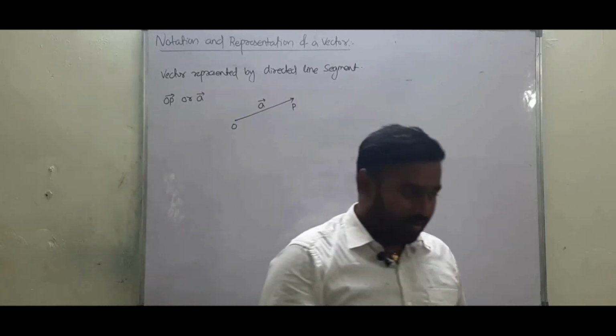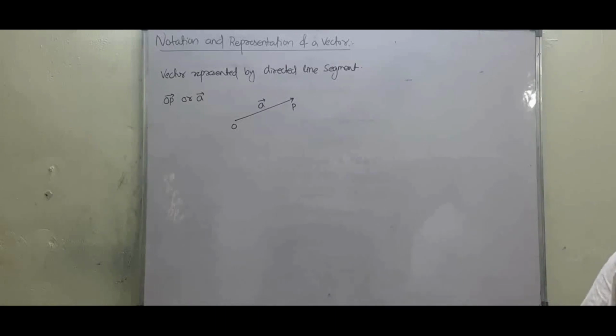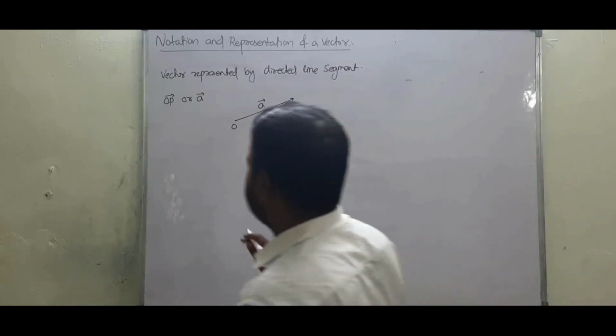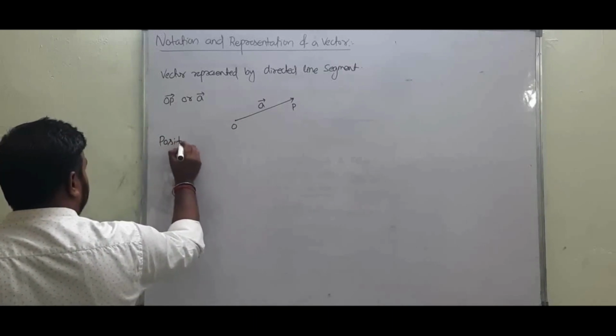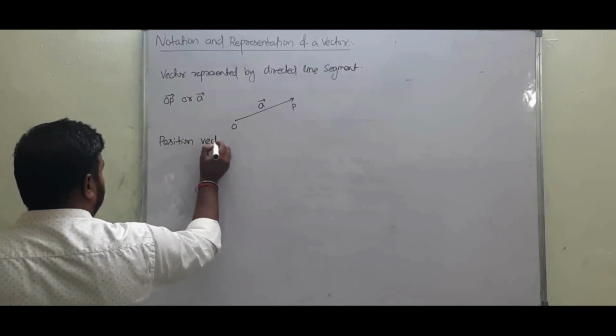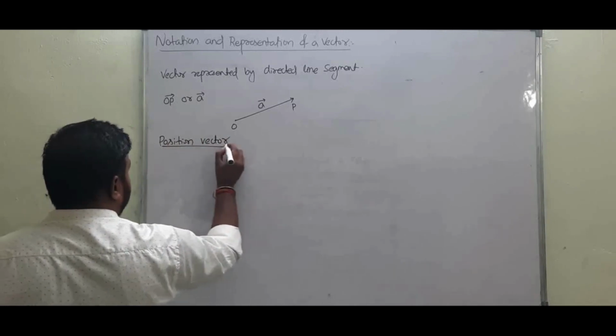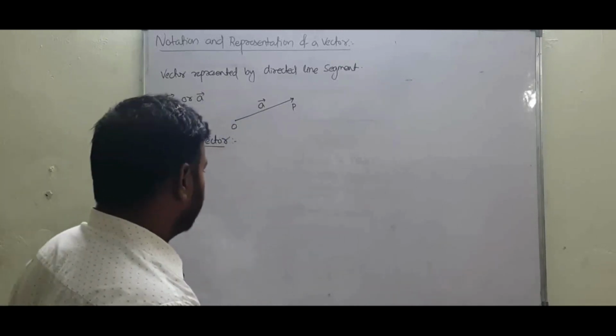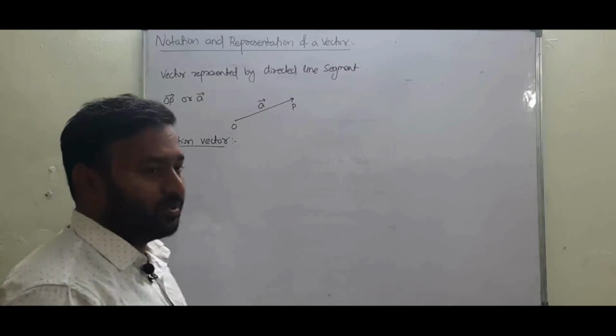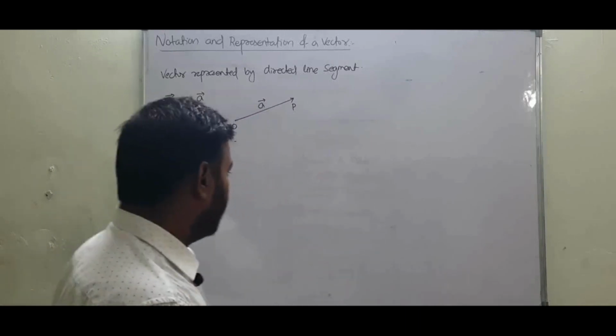Then we are going to know position vector. So what is position vector? To know the position vector, first of all we need to go back to our Cartesian coordinate system.